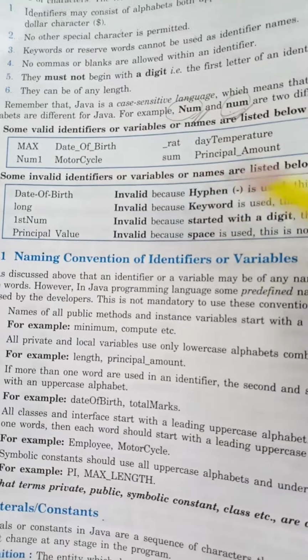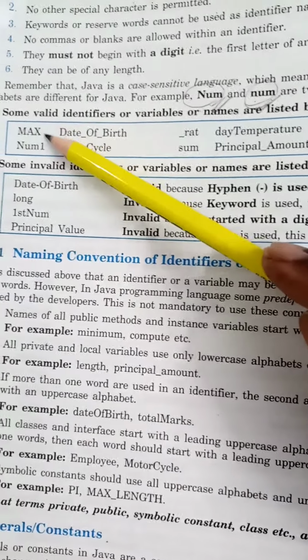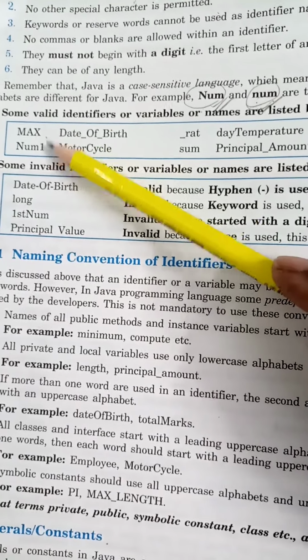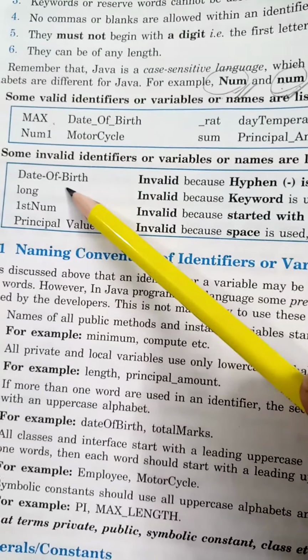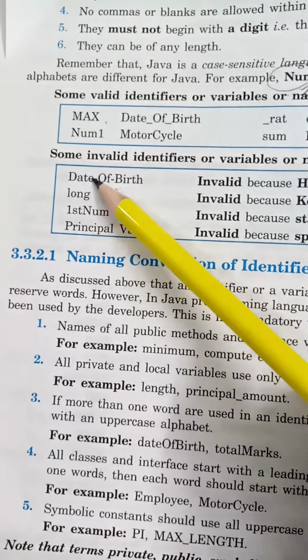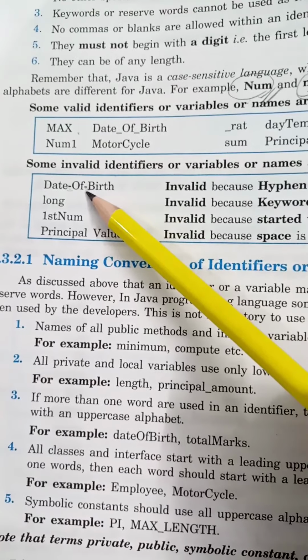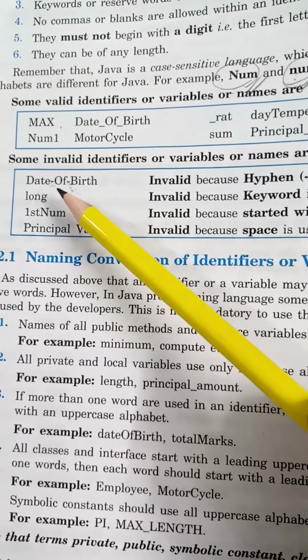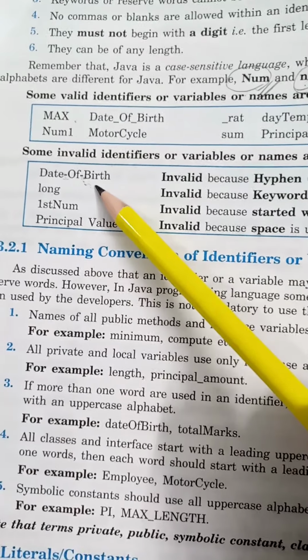There are a few examples of valid and invalid identifiers. Max, this one is valid, having alphabets. This one is also valid. This one is valid. Now come to invalid. Date-of-birth is invalid. Why? Because a hyphen, this special character, is there, and we can use only underscore and dollar, no other special character in an identifier name.